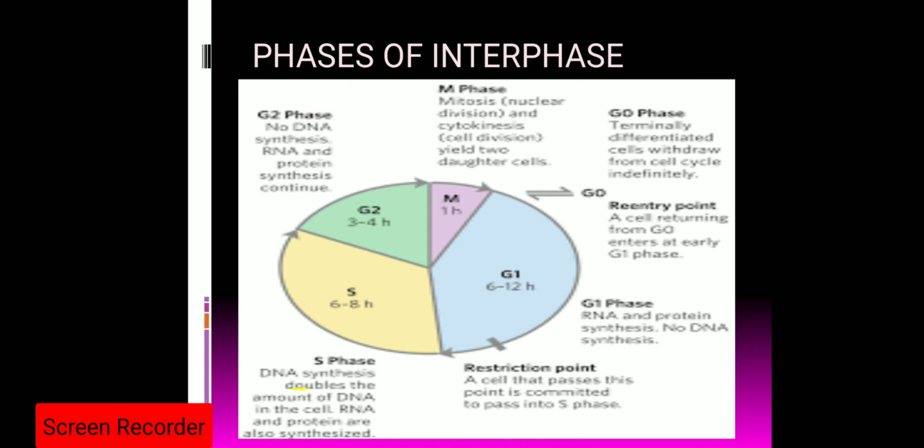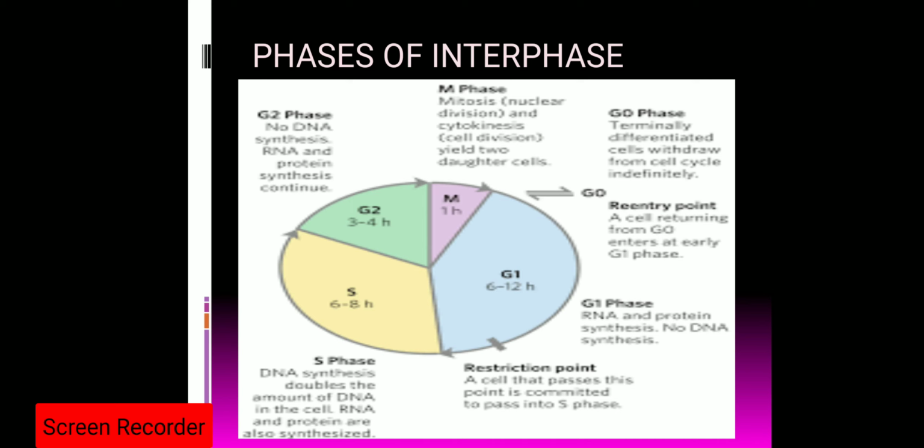During the S phase, DNA synthesis occurs, the DNA content gets doubled, and RNA and protein are also synthesized. During the G2 phase, there is no synthesis of DNA, but RNA and protein synthesis will continue. After the G2 phase comes the M phase, the mitosis phase, which is classified into two subphases, that is karyokinesis and cytokinesis.